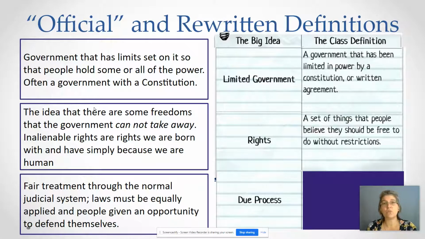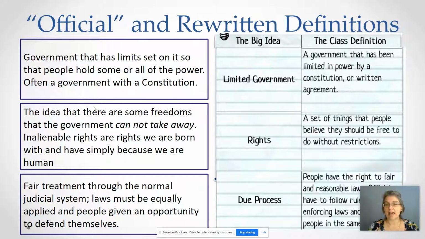Finally, let's take a look at due process. Fair treatment through the normal judicial system, laws must be equally applied and people given an opportunity to defend themselves. So here we have the idea of our judicial system, people being accused and people having their own rights and being treated fairly. So if we look at the due process rewritten definition, people have the right to fair and reasonable laws, have the right to follow rules, and laws must be enforced and all people treated the same way.